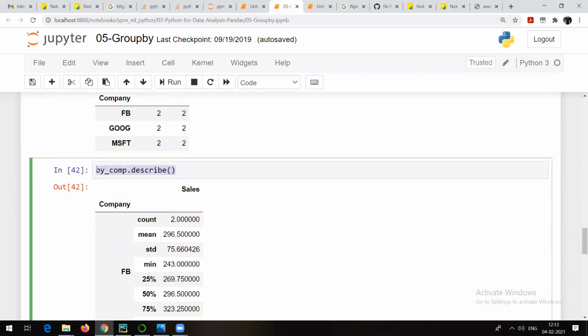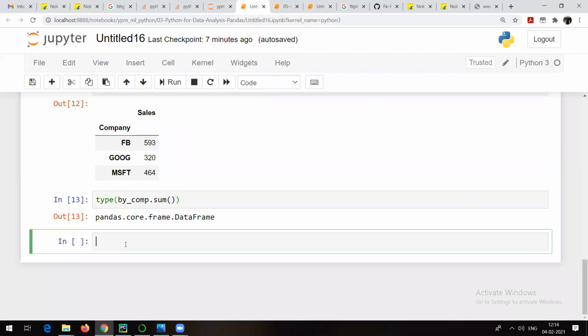This is something important: describe. Remember, we are going to come across describe again and again. Once we are done with pandas and then Seaborn, the next package, and once we are done with those packages, you will see that you are going to come across describe again and again. Describe is going to show you a lot of statistics, which is going to be very useful.